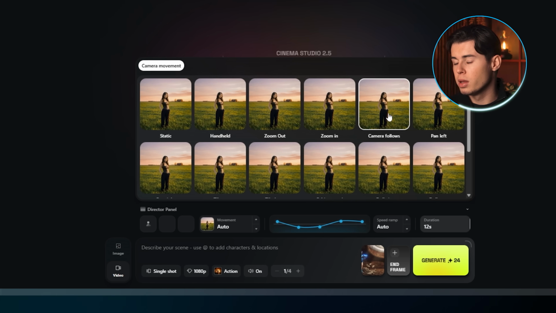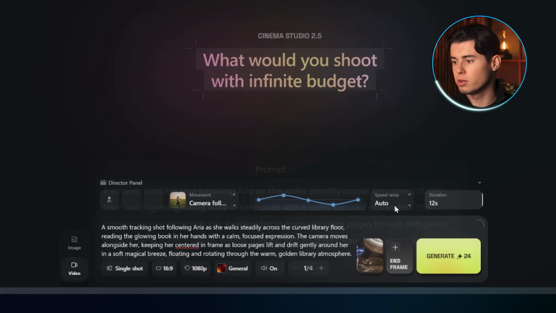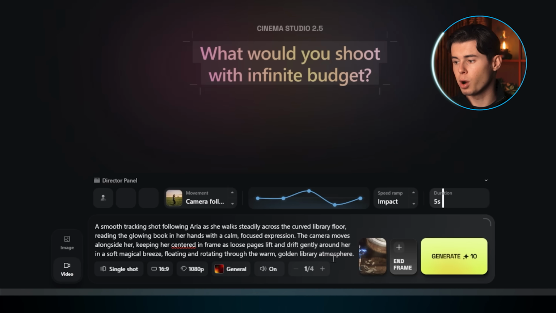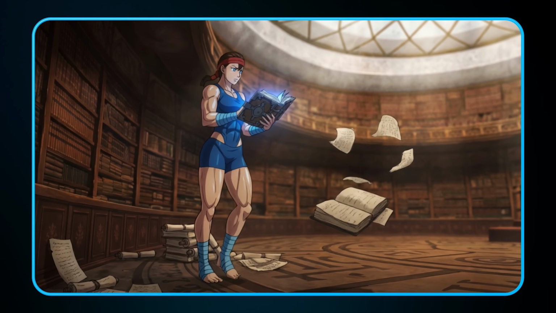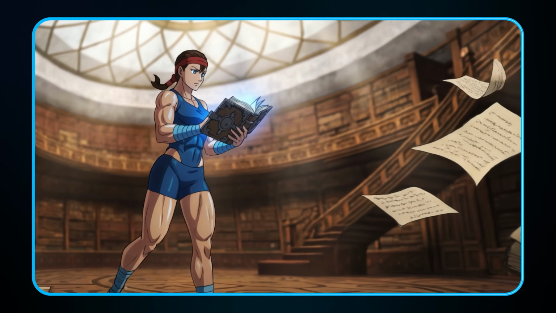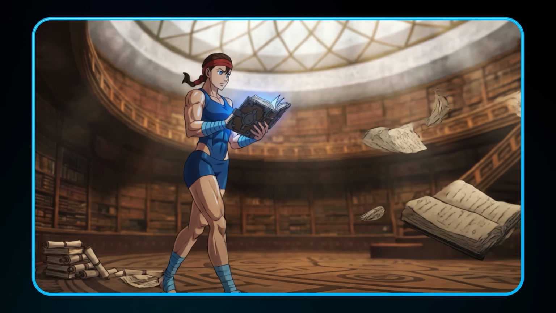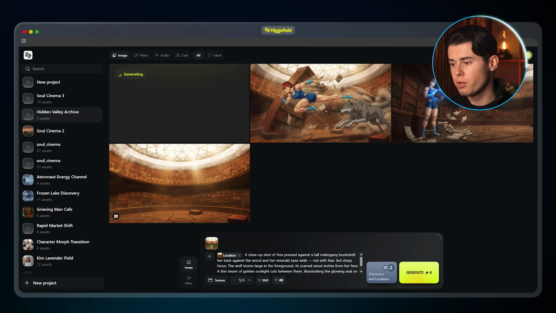So for my first scene, I'll go with this camera movement, and for the prompt, I'll paste this in. You can also set the speed ramp to control how the motion feels across the clip, adjust the duration, and pick the aspect ratio and resolution. And once everything is set, I'll press generate. Here's the result. The character stays consistent, the movement is smooth, and the scene actually feels like it belongs inside a real anime. So use the same exact process for all the rest of the scenes.